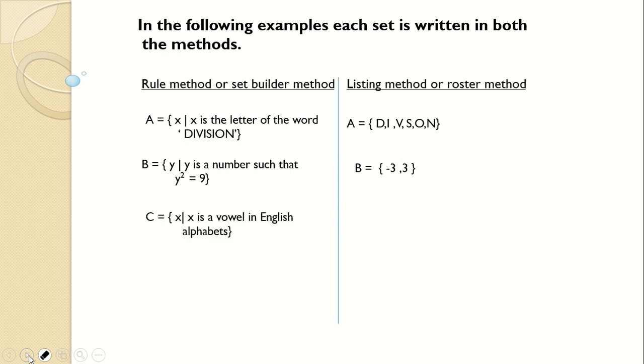Next, C is equal to set of X such that X is a vowel in English alphabets. Now we all know there are 5 vowels in the English alphabet: A, E, I, O, U, right? So you just have to write that way, separated by commas. Now we will come to practice set 1.1. Let's see whether we are going to follow this. Write the following sets in roster form. Now the words you have to be very careful about: roster, set builder, there are 4 names altogether. So what exactly is asked, you should understand.